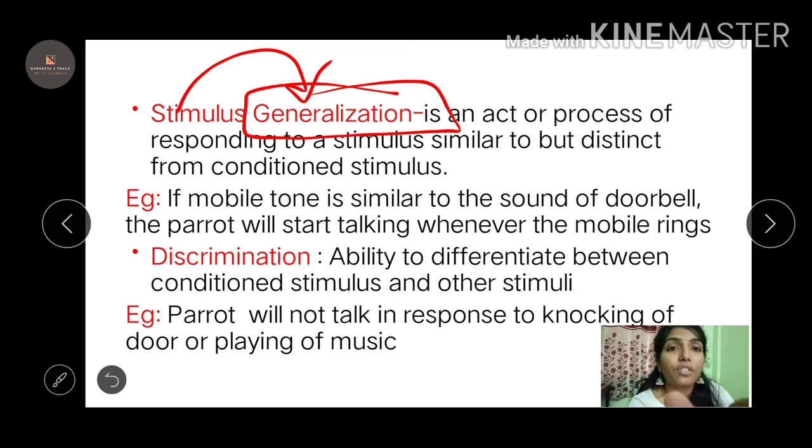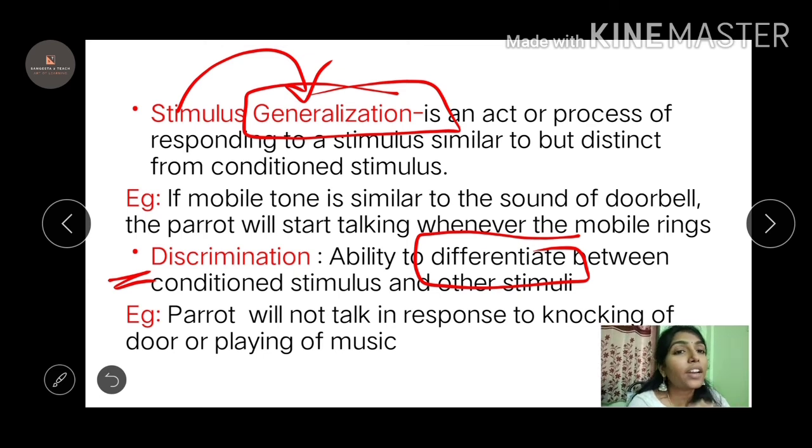Coming to discrimination, where you differentiate. If you play a song, it will not respond. It has been conditioned for the doorbell itself, so it will not respond to other sounds. It has the ability to differentiate the conditioned stimulus. So the parrot will not talk in response to knocking on the door or playing a song. Generalization is that if a sound is similar, it will respond. Whenever it is different, it will not respond. It is able to discriminate as well.